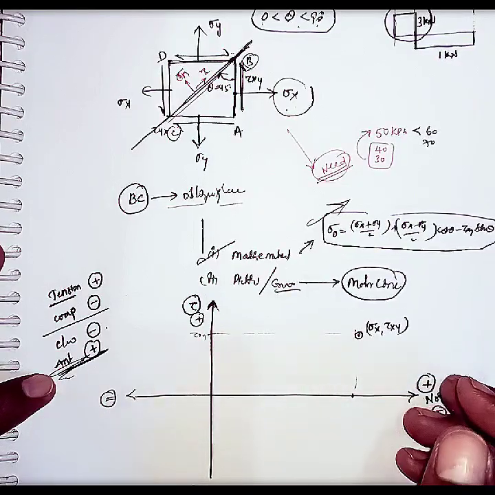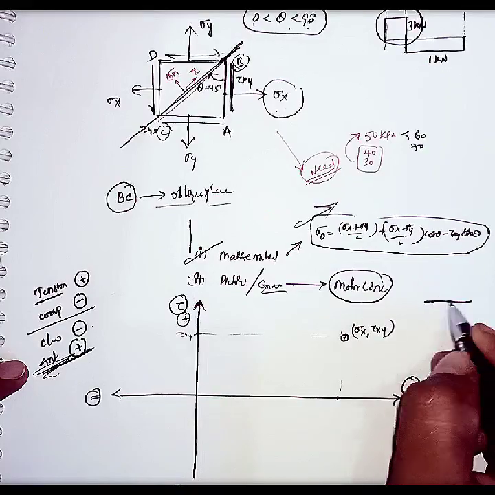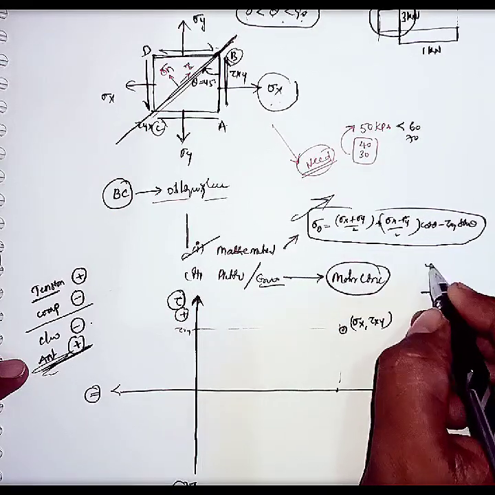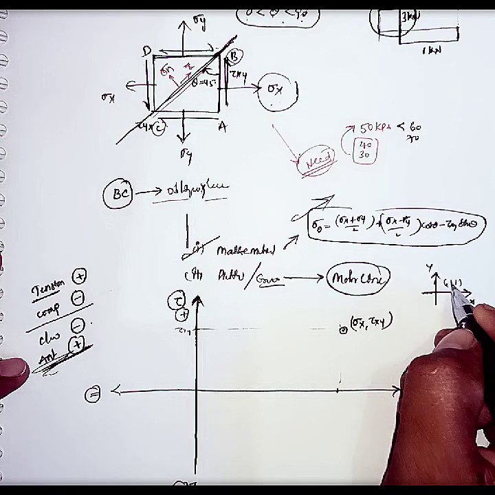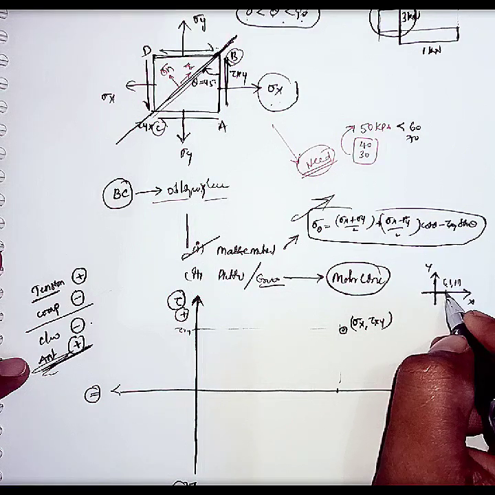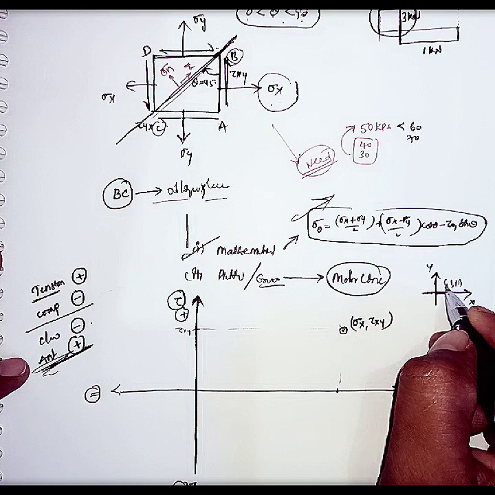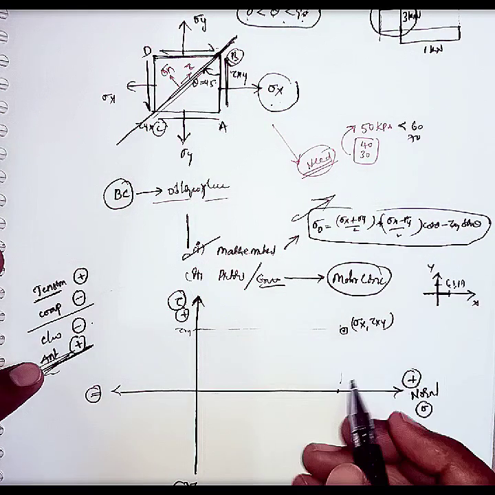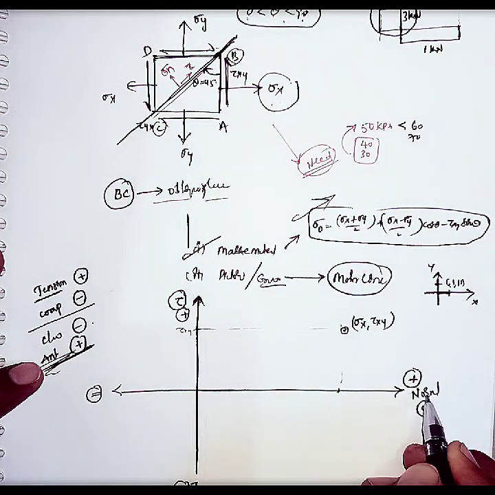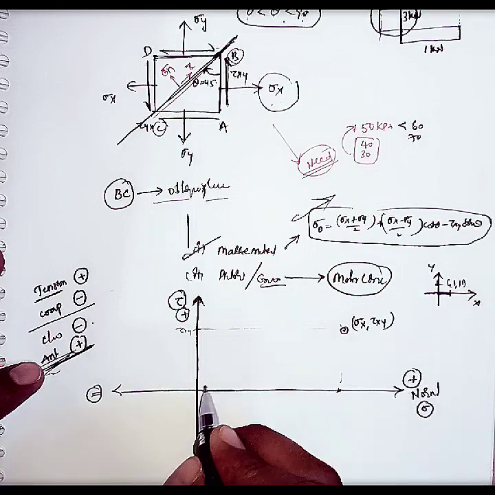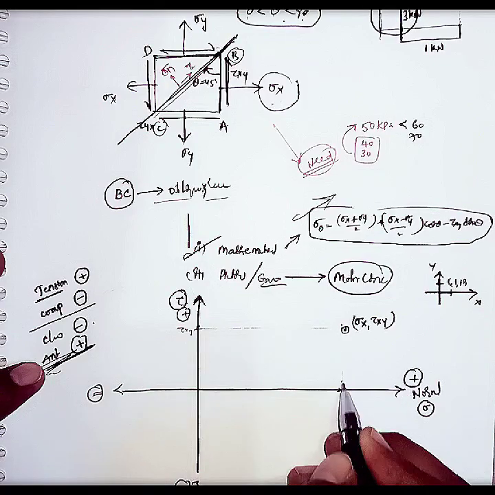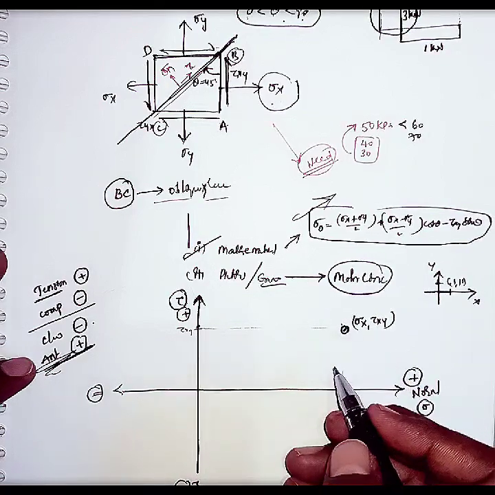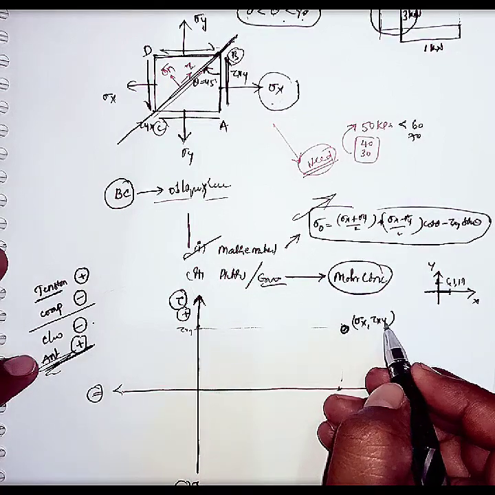Listen carefully here. As we know, the horizontal x-axis and the y-axis are there. Let us consider this is the point 1, 1. This 1, 1 represents 1 meter in the horizontal direction and 1 meter in the vertical direction. Similarly, the horizontal is the normal stress sigma x and the vertical is the shear stress tau xy. If you join these two, we will get one point, that is sigma x and tau xy.